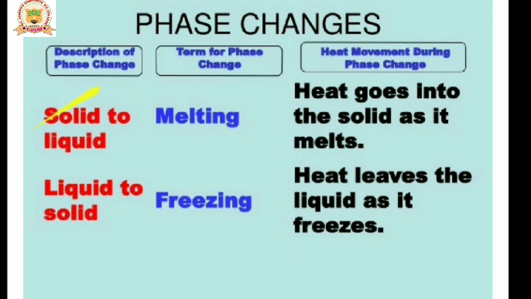The conversion of solid to liquid state is melting. Here the heat goes into the solid as it melts. Example, melting of ice. Ice converts into liquid state, melting of chocolates, melting of ice cream. Liquid to solid process: the conversion of liquid to solid is called freezing. The conversion of liquid water to solid ice. The heat leaves the liquid as it freezes.